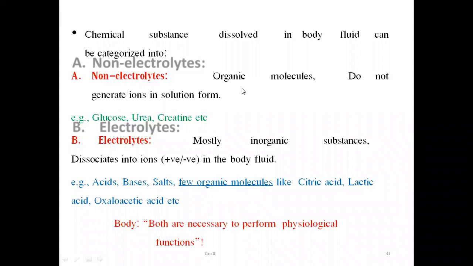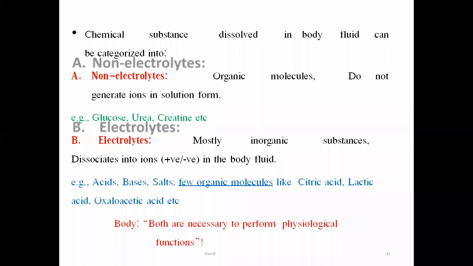These are actually organic molecules which do not generate ions in the solution. So हे असे organic compounds आहेत की जे if they dissolve in the water, they are not going to form an ionic species किंवा charged species. जसं की सोडियमच्या बाबतीत Na प्लस आणि Cl मायनस होतं, पोटॅशियम क्लोराईडच्या बाबतीत K प्लस आणि Cl मायनस होतं. This is not the case with these type of solutes. They are known as non-electrolytes.